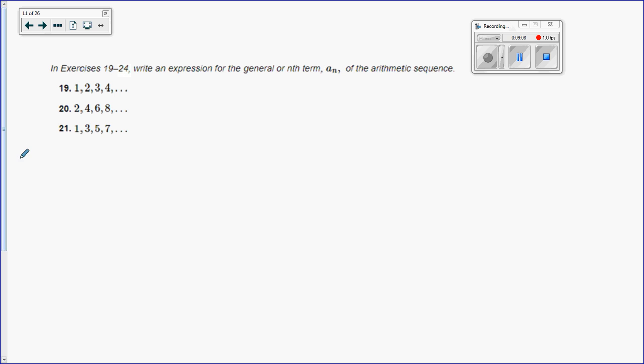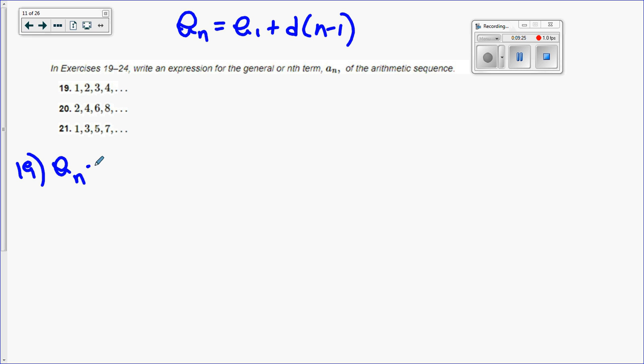Okay, so let's try a couple other ones. These end up being kind of easy, but just to get the idea. So here, let me write the formula up here again. A sub n equals a sub 1 plus d times n minus 1. So just a general formula for number 19, a sub n equals 1 plus d is 1, n minus 1. So when you distribute, nothing happens. So I got 1 plus n minus 1. 1 minus 1 gives me, they cancel each other out. So my answer is a sub n equals n.